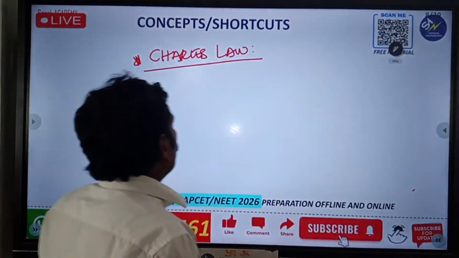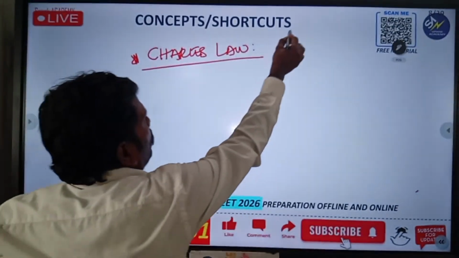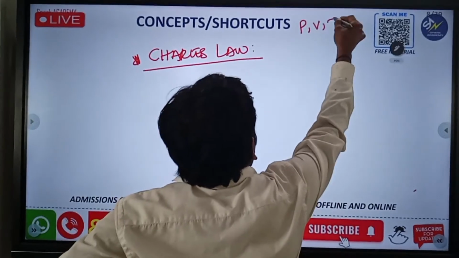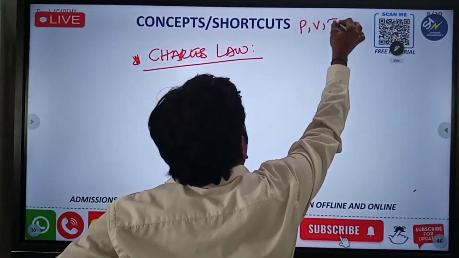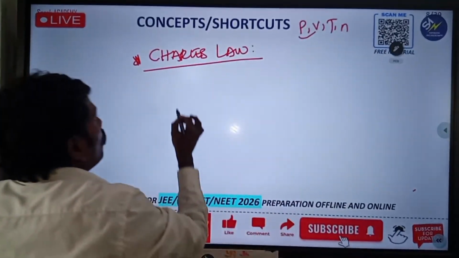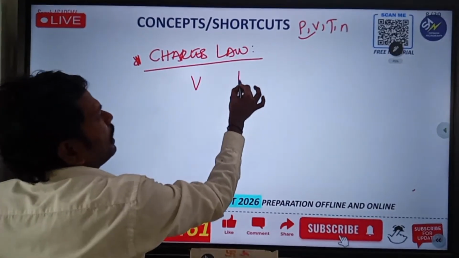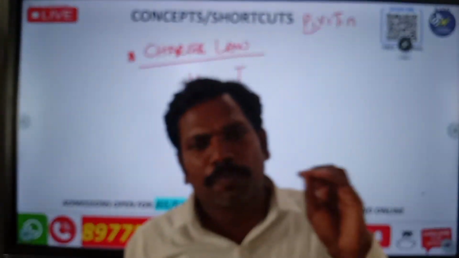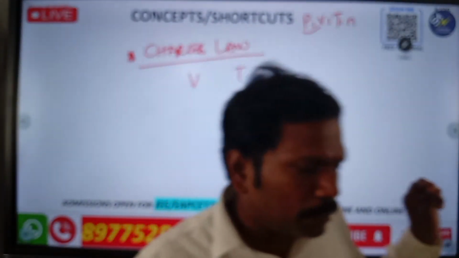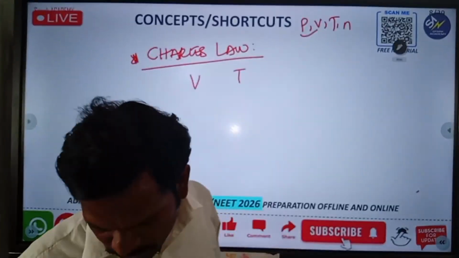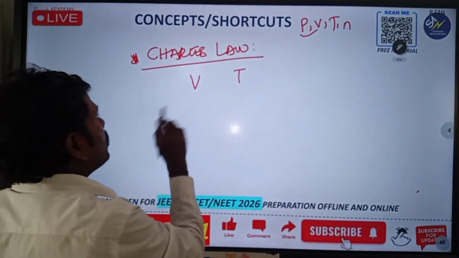Simple now. For example, P, V, T and N are there. One we completed, that is P and V. Right now V and T: the relationship between V and T. V means volume, T means temperature, P means pressure, and N means the number of moles, which you already know is related to Avogadro's number. So this is very important. What is the relation?